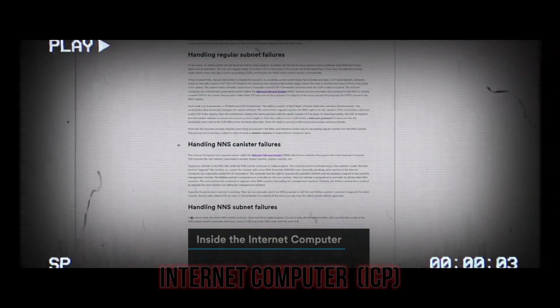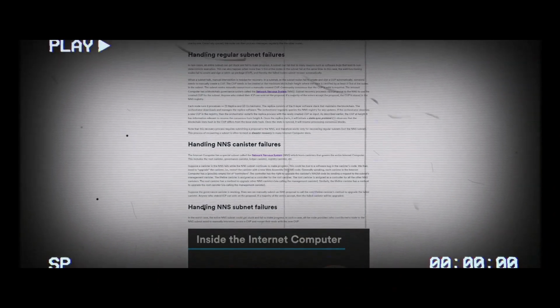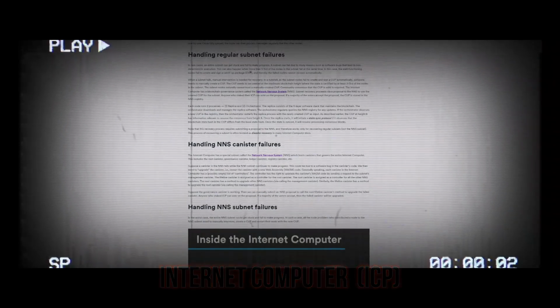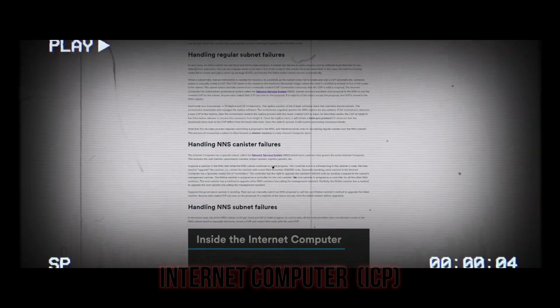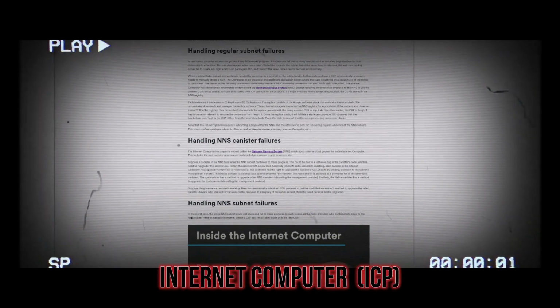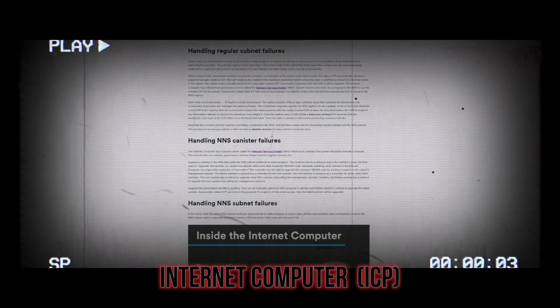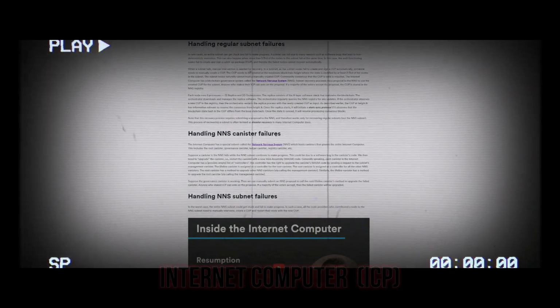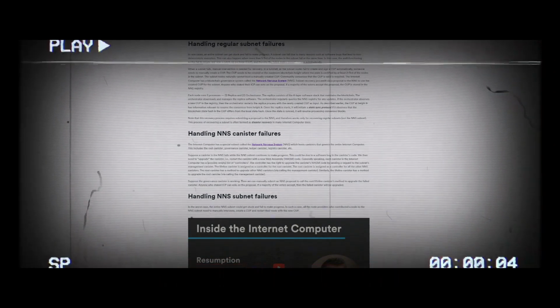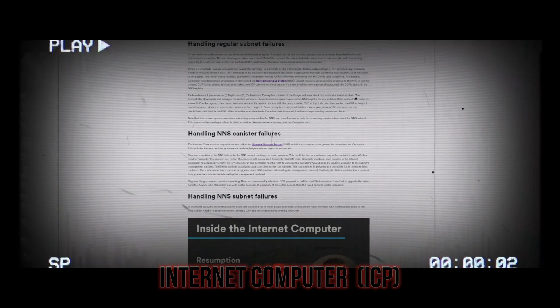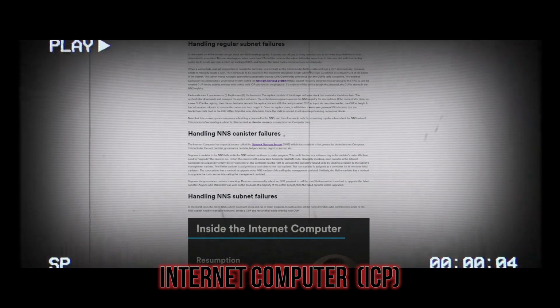The Internet Computer has a special subnet called the Network Nervous System (NNS), which hosts canisters that govern the entire Internet Computer. This includes the root canister, governance canister, ledger canister, registry canister, etc. Suppose a canister in the NNS fails while the NNS subnet continues to make progress. This could be due to a software bug in the canister's code. We then need to upgrade the canister, i.e. restart the canister with a new WebAssembly (WASM) code.